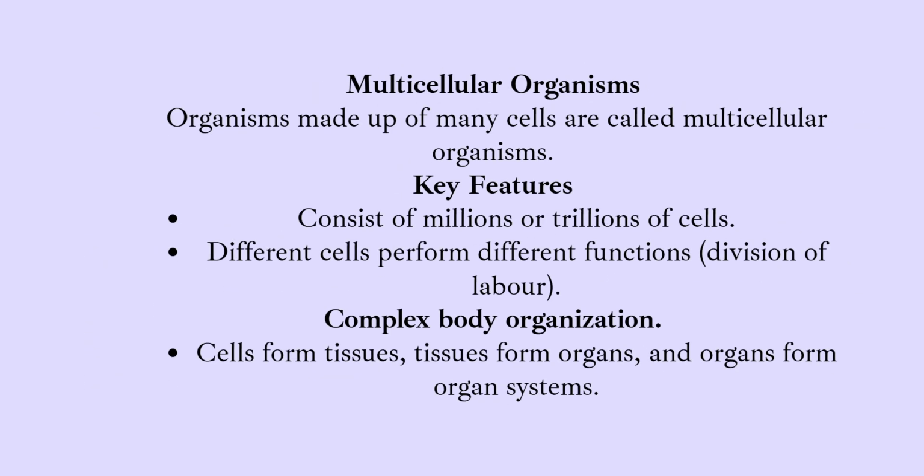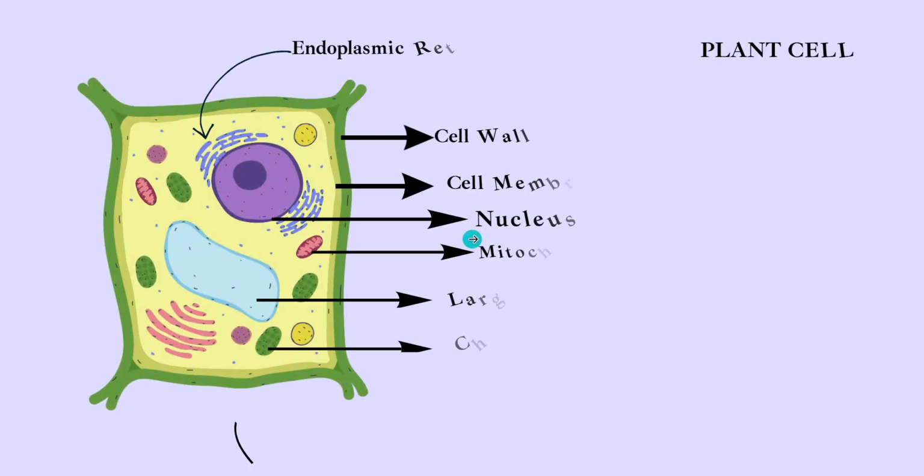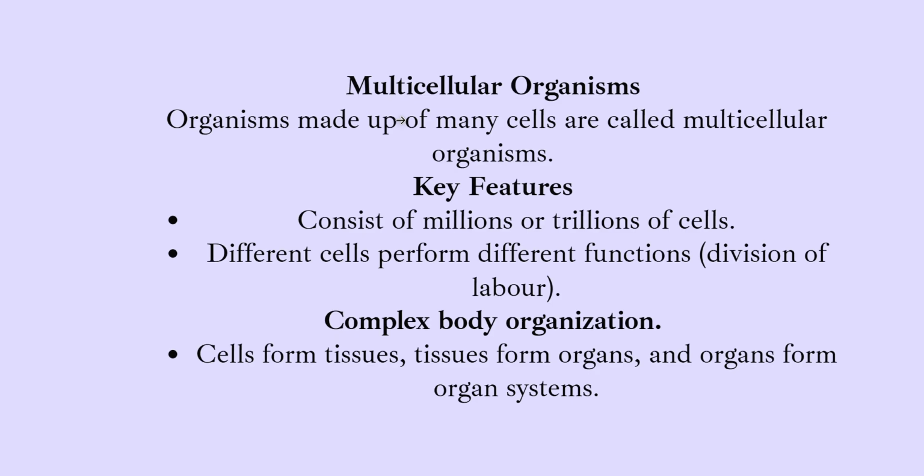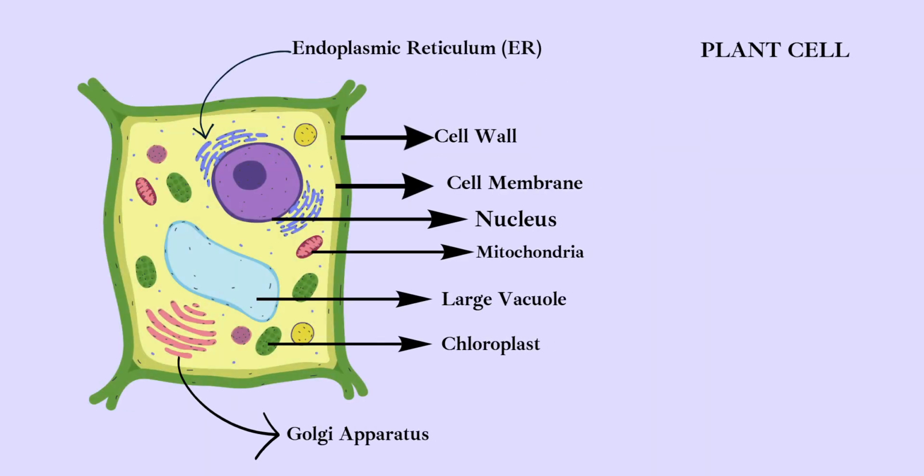Then we talked about multicellular organisms, which are made of more than one type of cell, where different cells perform different functions, like a division of labor, and there's organization from cells to tissues, tissues to organs, and then organ systems. So now in today's class we will be talking about plant and animal cells. It is clear that plant and animal cells come under the category of multicellular organisms. Now we'll see what is the difference between plant cell and animal cell.